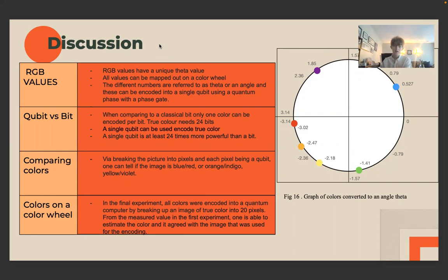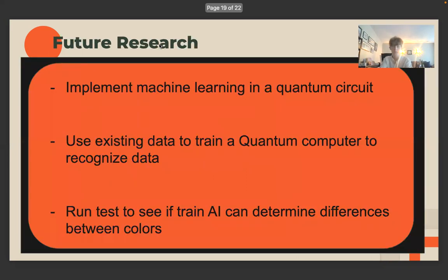When comparing the colors via breaking the picture into pixels, and each pixel being a qubit, one can tell if the image is blue/red, orange/indigo, or yellow/violet. And finally, in the final experiment, all colors were encoded into a quantum computer by breaking up an image of true color into 20 pixels. From the measured value in the first experiment, one is able to estimate the color and agreed with the image that was used for encoding.